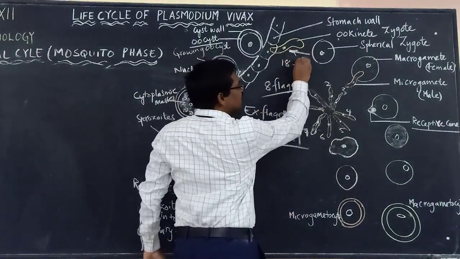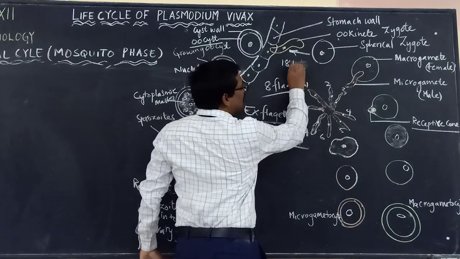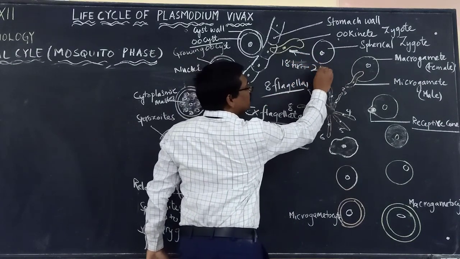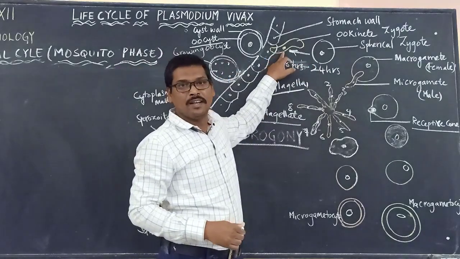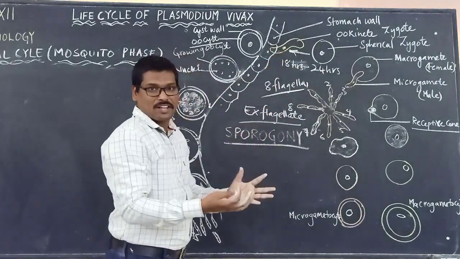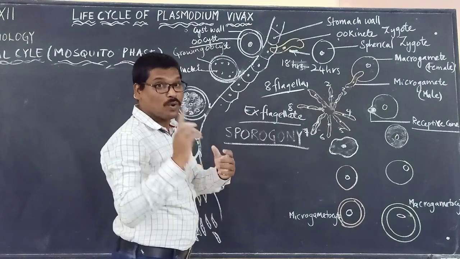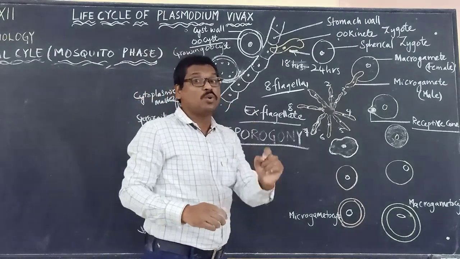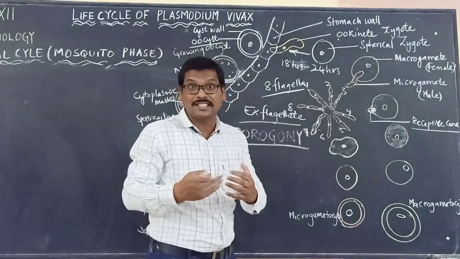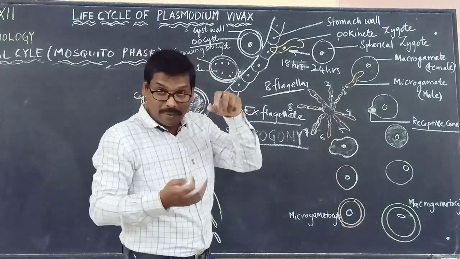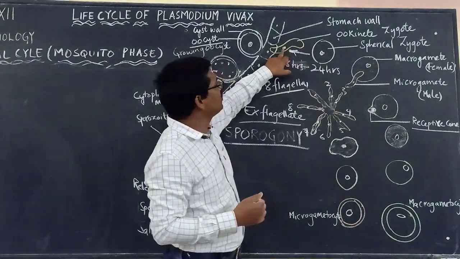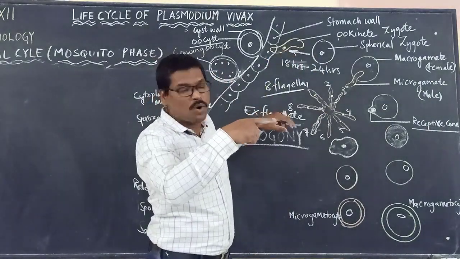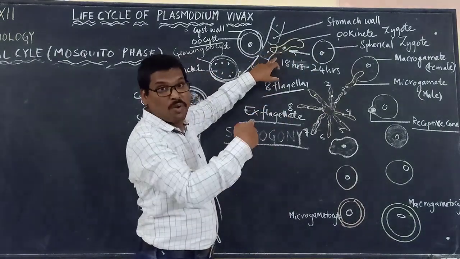It will be taking 18 to 24 hours, and it is changing into an ookinete. Now it cannot stay in the lumen of the stomach, because gametocytes are the only ones which have resistance against the digestive enzymes present in the stomach of the mosquito. So immediately, this ookinete pierces the walls of the stomach.